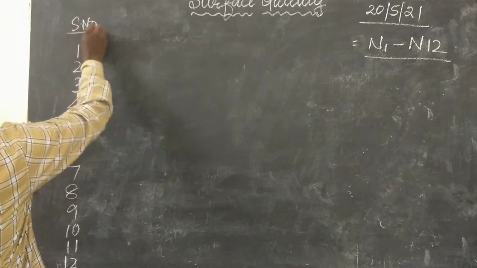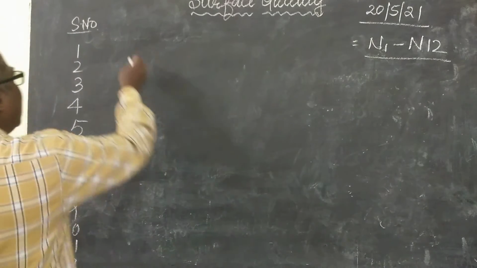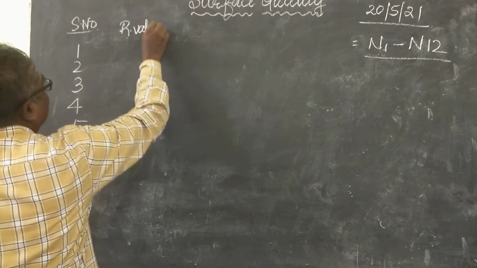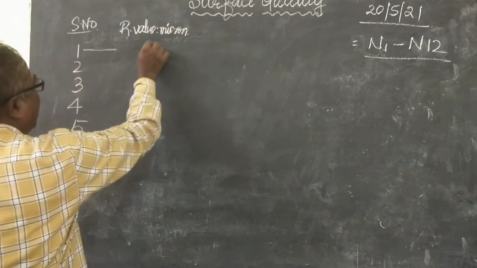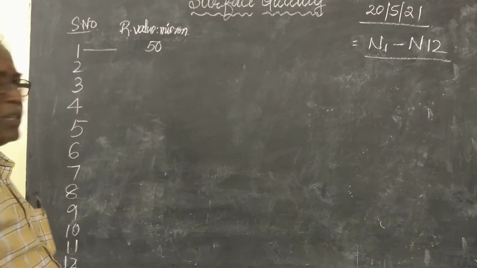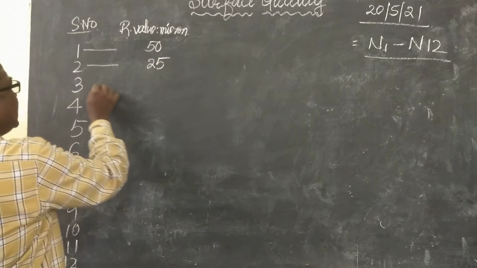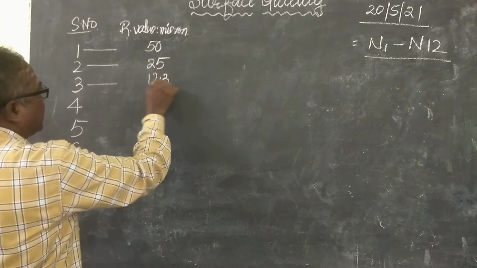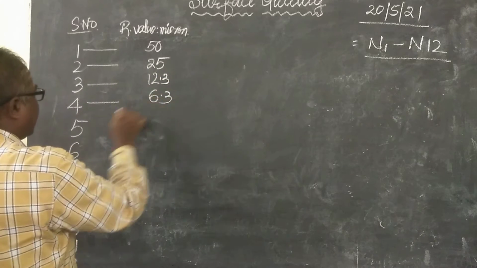Then the serial number is given, then the roughness value in microns. Now I am writing the roughness value in microns. The first one is 50 microns. That means number 1. Serial number 2 is 25 microns. Serial number 3 is 12.3 microns. Serial number 4 is 6.3 microns.